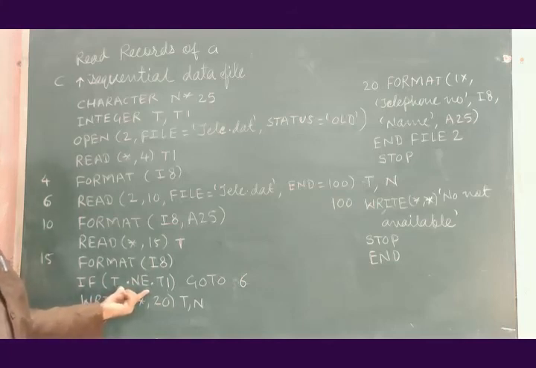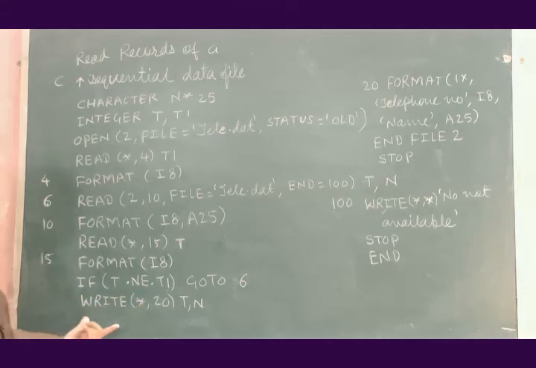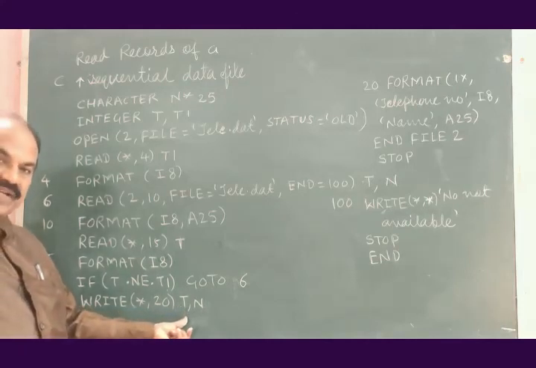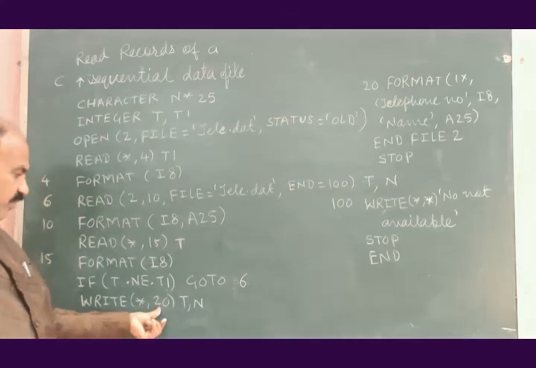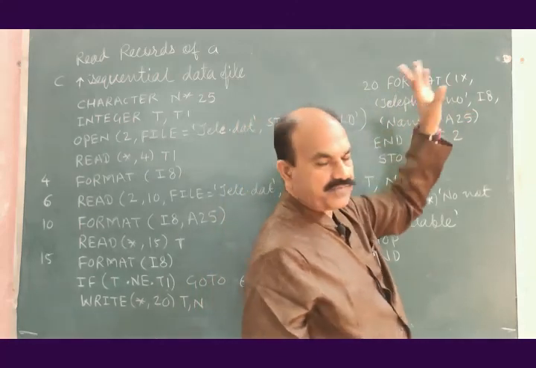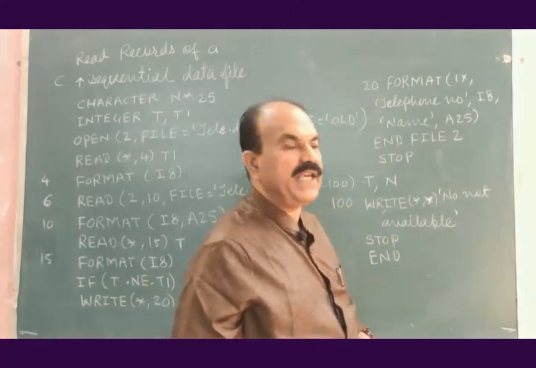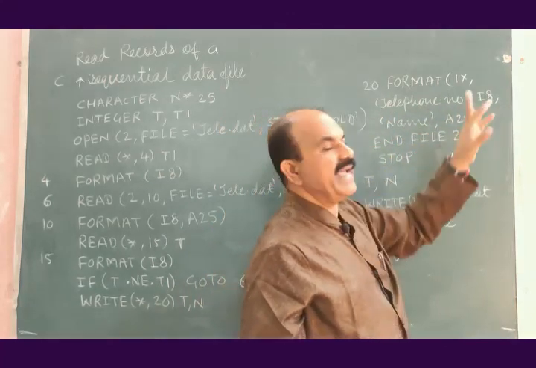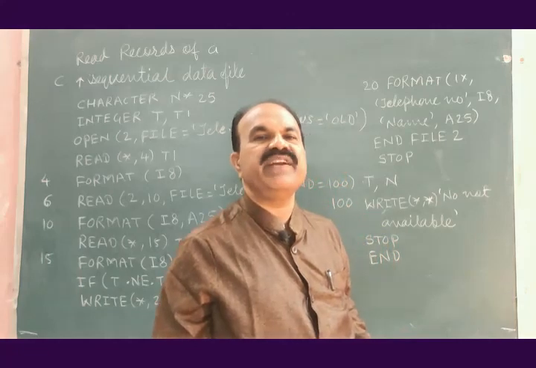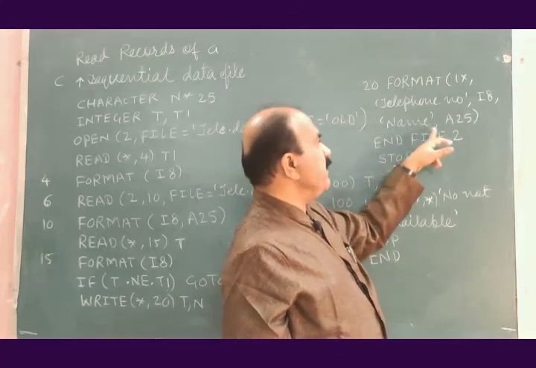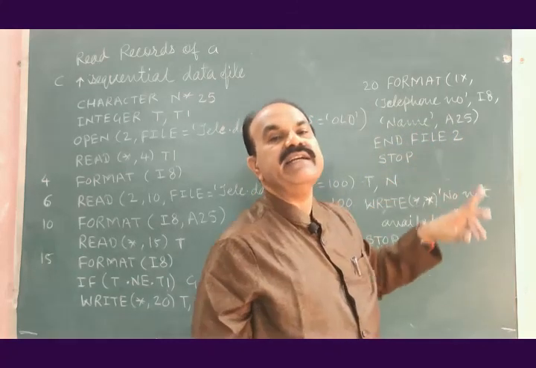When this condition is false, you have to print T and N. Write to the default output device, T and N with format 20. What is format 20? It is 1X, the first column is kept, then within quotes the telephone number with I8, so the telephone number is printed with 8 digits, then the name with A25.